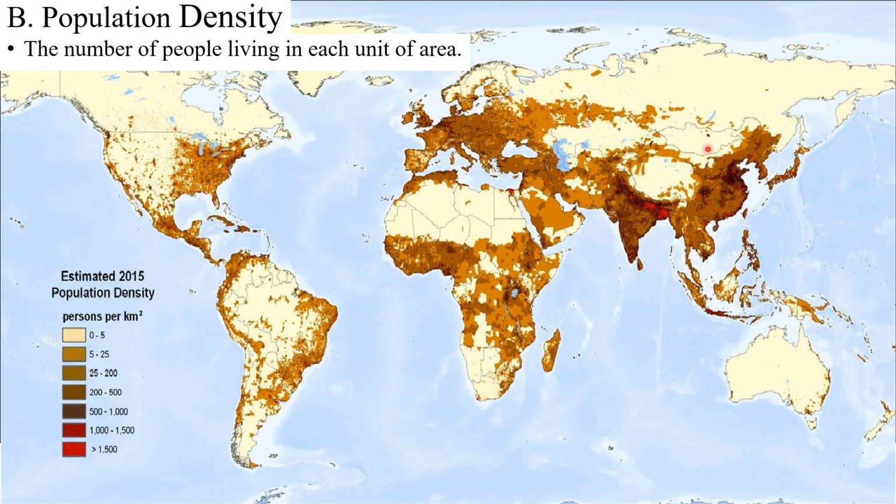As you can see, there are very few red dots on this global map of population density, and India has quite a few of them, and the other is Bangladesh. So the Indian subcontinent is a highly densely populated area.